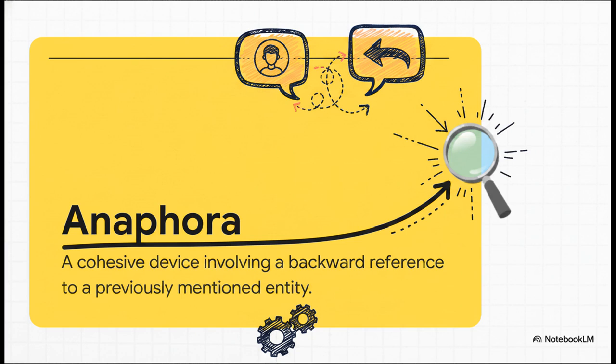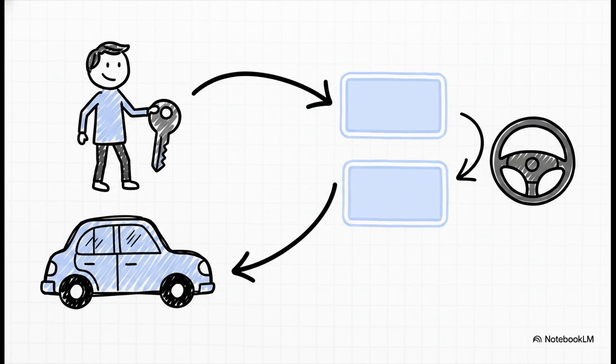John bought a car. He drives it daily. This brilliantly illustrates how the complexity scales up. Here, the NLP system has to track multiple anaphoric ties simultaneously. It draws one structural line backward from he, linking back to John. Then it draws a second line from it, linking back to car. By resolving these backward references, the system is actively weaving the text together into a unified structure. Honestly, if the machine fails to draw these lines correctly, it might think John is driving himself rather than the car.